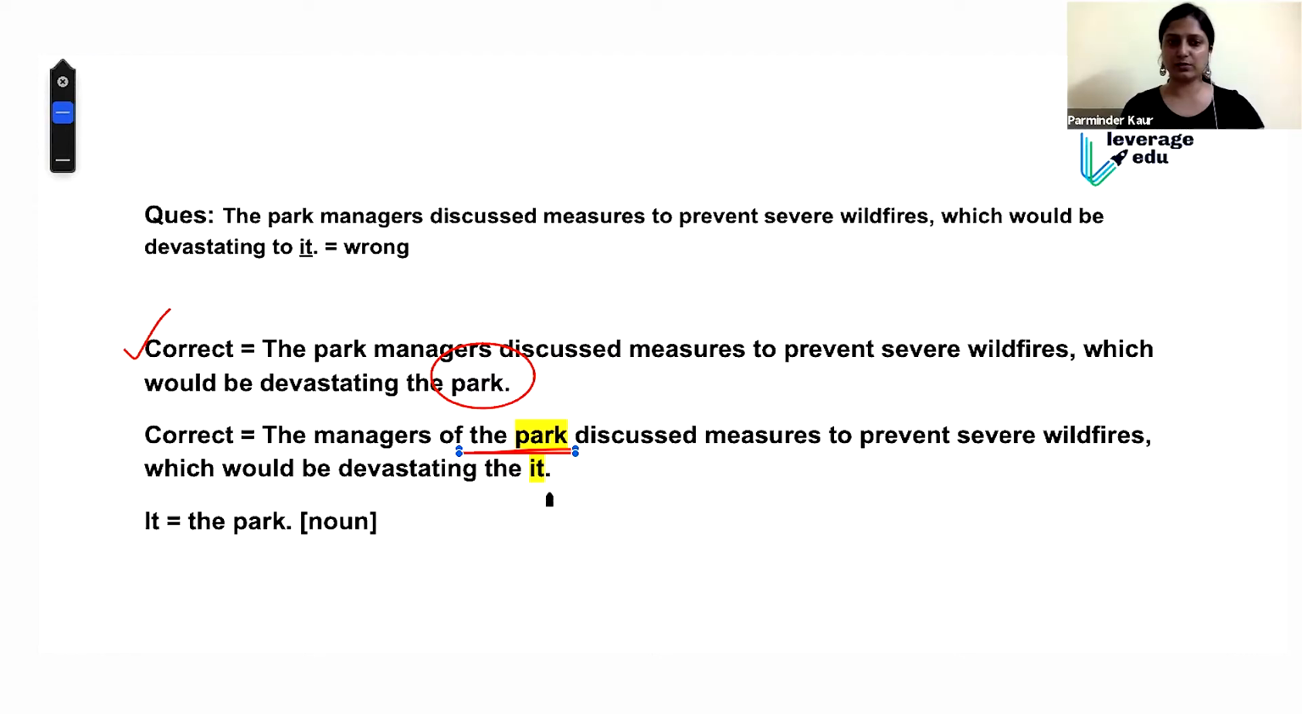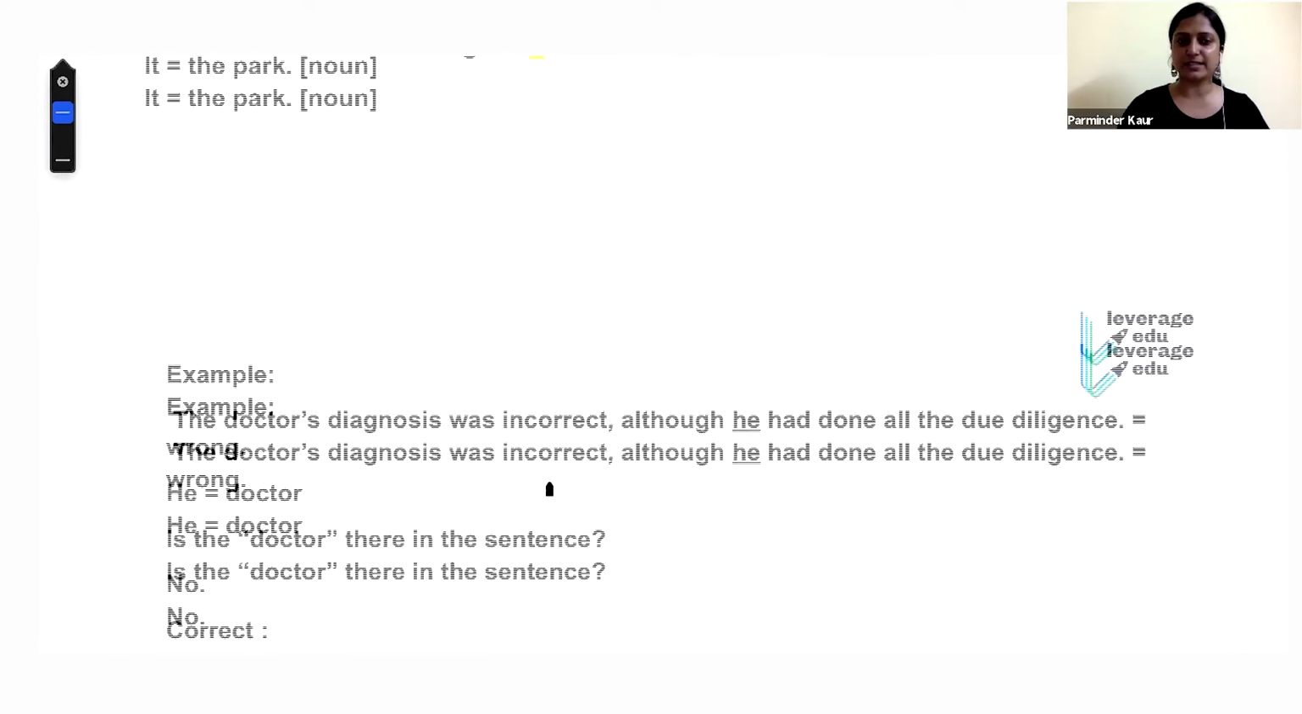GMAT loves this, giving you "park managers discussed it," "the managers of park." It places phrases here and there, sometimes making it a prepositional phrase and sometimes a verb participle modifier. Changes like that are confusing. So we always have to match our pronoun with whatever it's referring to. That helps in two ways: you erase any confusion arising from no antecedent, and if you know the antecedent, you match it with it. Singular goes with singular, plural with plural.